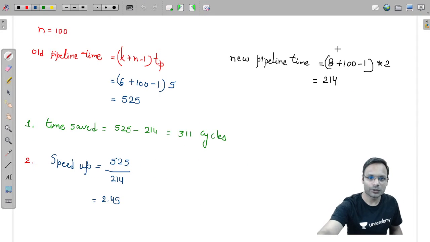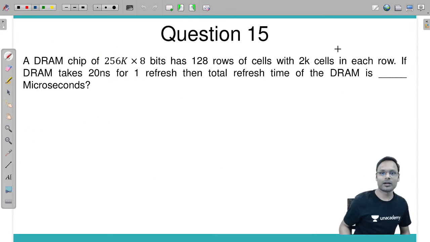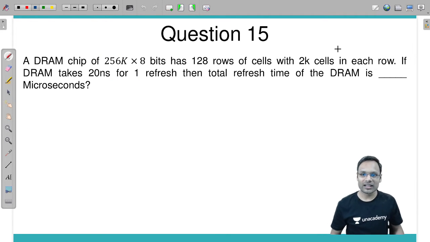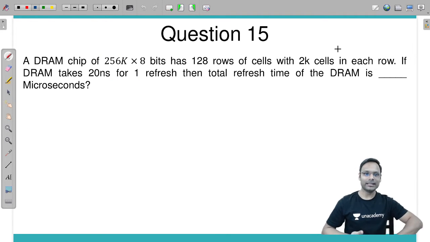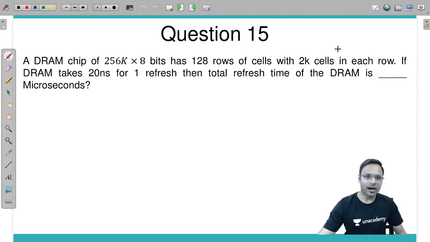क्वेश्चन नंबर 14 हमने सॉल्व कर लिया है. नेक्स्ट क्वेश्चन इज क्वेश्चन नंबर 15 and that is related to the refresh of the DRAM chips. Okay, a DRAM chip has 128 rows of cells with 2k cells in each row. If DRAM takes 20 nanoseconds for one refresh, then total refresh time of the DRAM is how much?